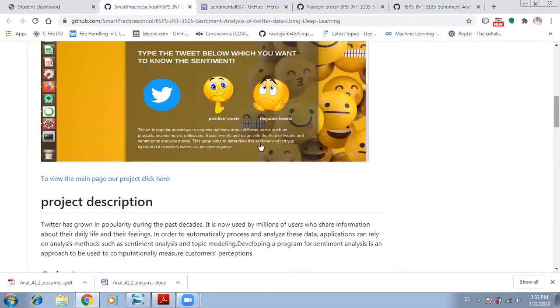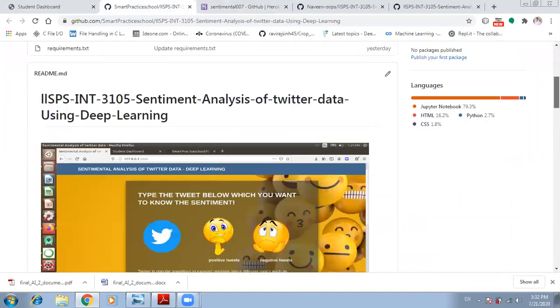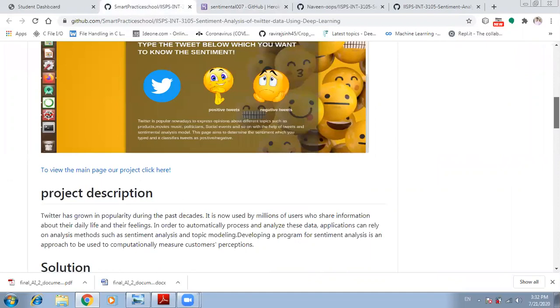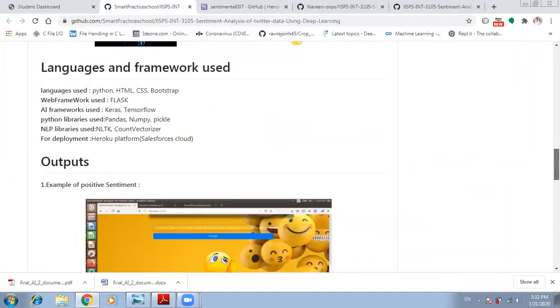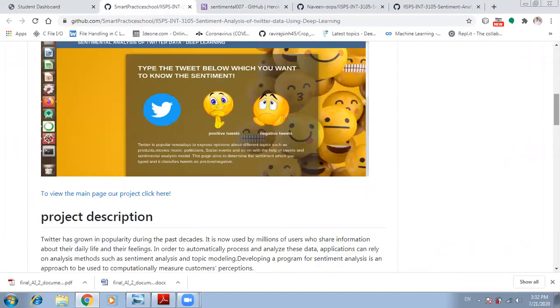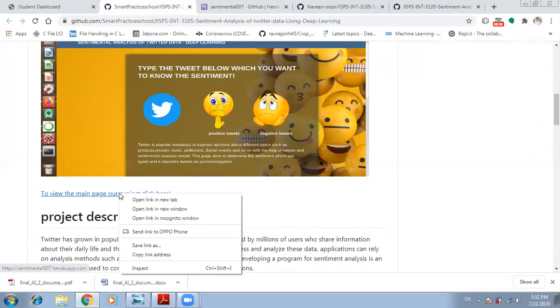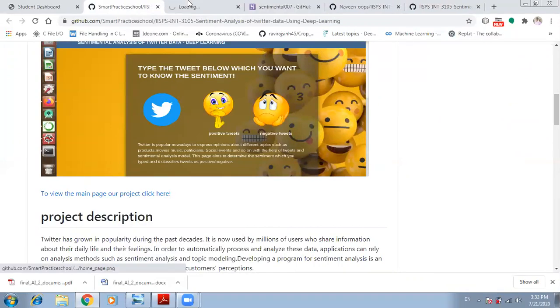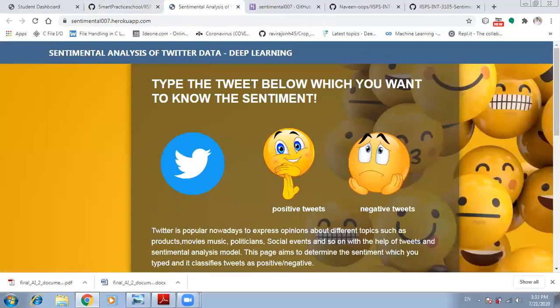Actually, this is our GitHub repo. If you want a clear explanation, you can also read this README file, where you can get a clear idea of our project. Next, I'm going to show the live demo. When you click this, you will get the live demo. Because we deployed it globally on the Heroku platform, it will be available. This is our main project file. Actually, this is the output.